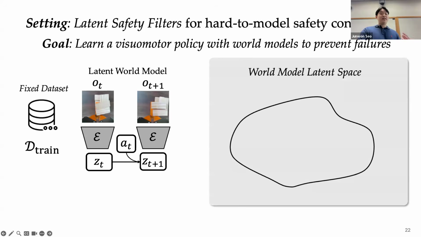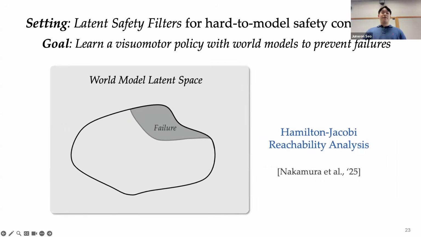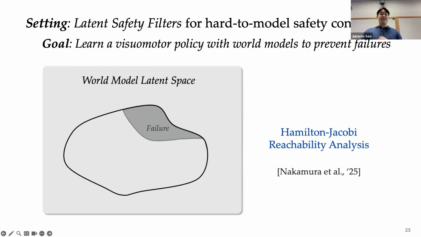And on top of the learned latent representation of the world model, we train a binary failure classifier. The failure classifier here, or just a cost function to keep it simple, measures whether a given state is failure or not, which means is it toppled or not. So it's just a classifier. And using a control-theoretic framework called Hamilton-Jacobi reachability analysis, we can learn a policy that minimizes the failure cost or prevents the system from entering the failure set. I will skip deeper details on it, but intuitively, this latent safety filter is just a visuomotor policy that prevents the robot from entering the failure set.